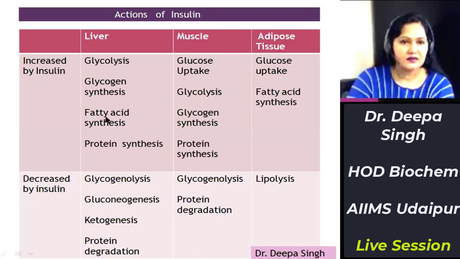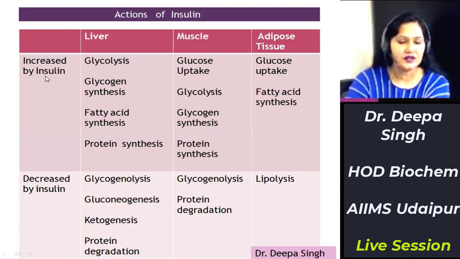In fatty acid synthesis, the first step is that acetyl coenzyme A gets converted to malonyl coenzyme A in the presence of acetyl coenzyme A carboxylase. That enzyme is also stimulated by insulin. So insulin promotes fatty acid synthesis, and it also promotes protein synthesis. Around 10 non-essential amino acids are ultimately synthesized from glucose, so glucose is converted to amino acids, helpful in protein synthesis.